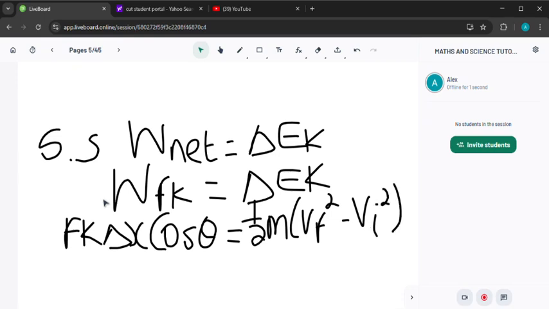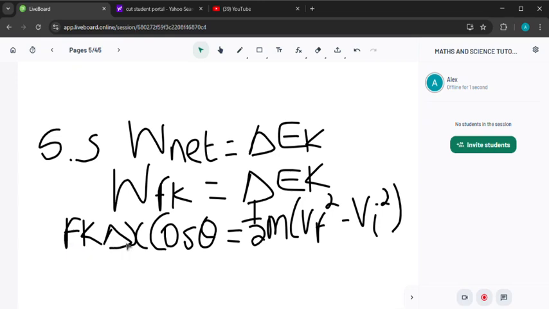Remember, we are looking for Fk, and they said the displacement is equal to 3. We will leave Fk as it is because that's what we are trying to find.